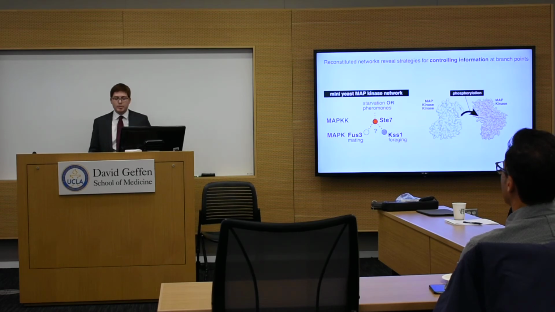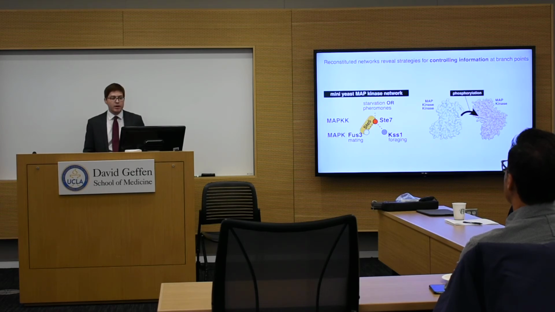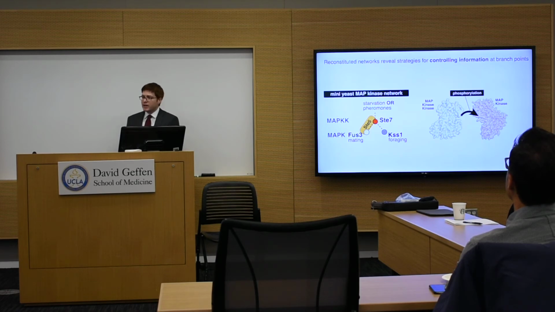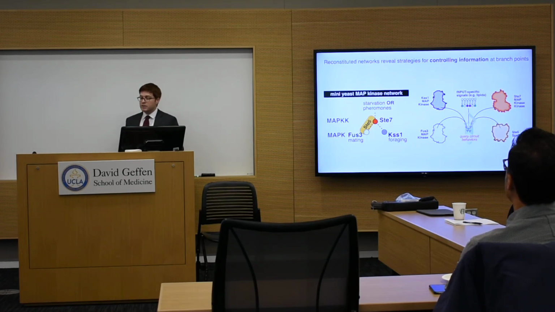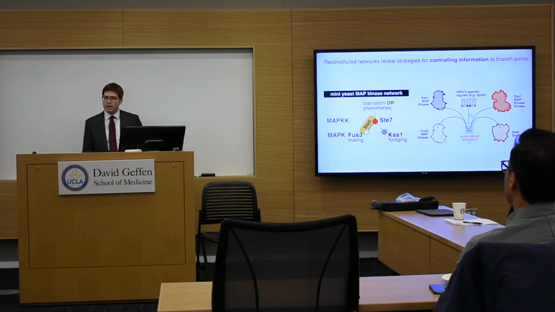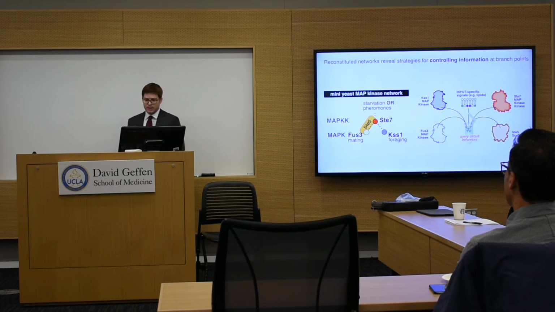And a clue to how the cell might be controlling which way signals go came from genetic evidence that had identified a scaffold protein called STEAP5, which selectively associated with components of the mating pathway. And so to try to understand how this branch circuit might be functioning, we reconstituted a mini yeast MAP kinase signaling network made up of the various kinases, scaffold proteins, and input-specific signals like lipids, which we could then reassemble in vitro reactions and query the resulting circuit behaviors under a variety of different conditions.